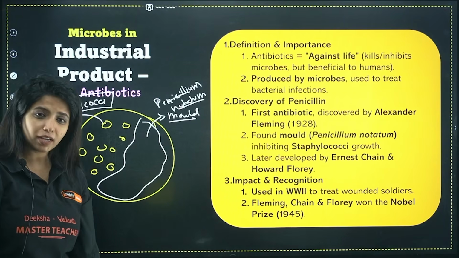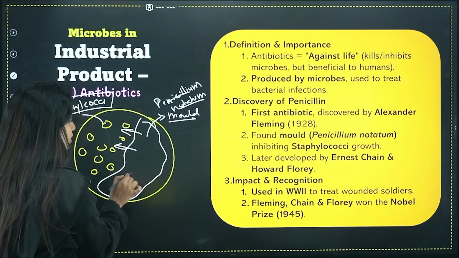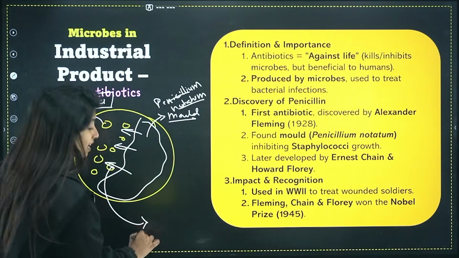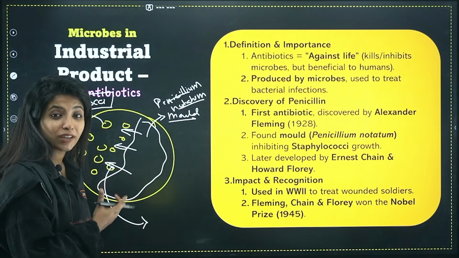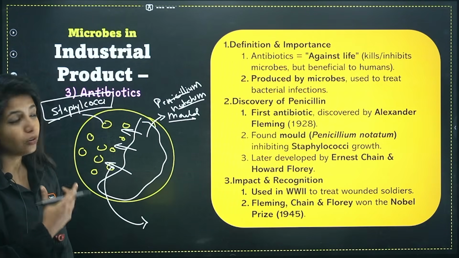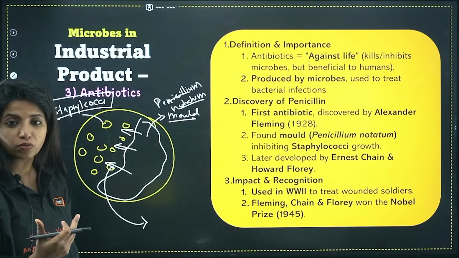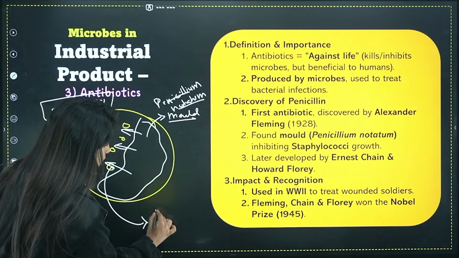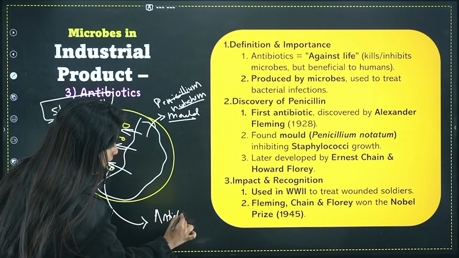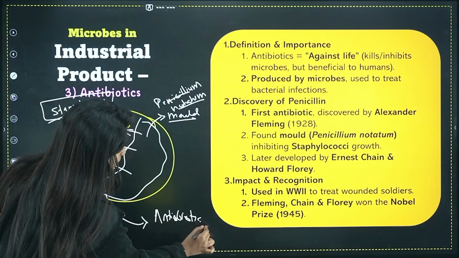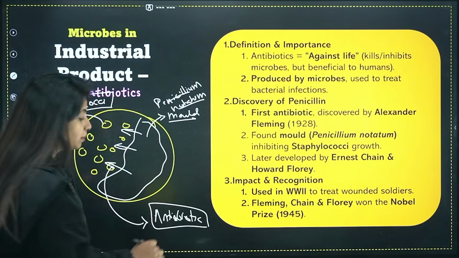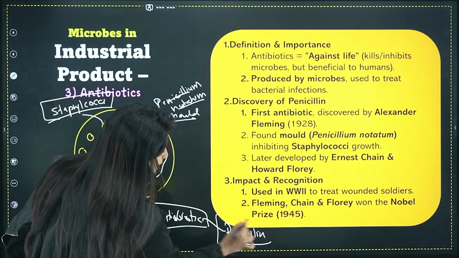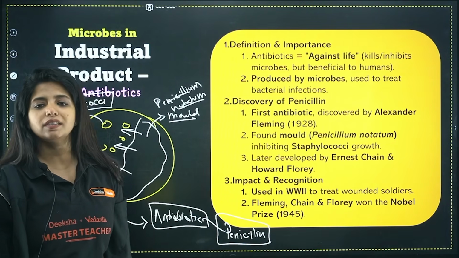But what could probably be the reason? Then he researched about it and got to know that the mold is releasing something which is not allowing this organism to grow. And that substance is an antibiotic, the one that does not allow the other microorganisms to grow. It's just known as an antibiotic, especially when you're talking about bacteria. It does not allow the other bacteria to grow. So this is an antibiotic that was being released. And what was the name of this antibiotic? It was produced from Penicillium notatum, and the name of this antibiotic was penicillin. So penicillin was the first antibiotic that was produced.